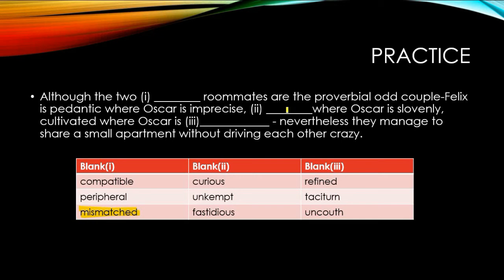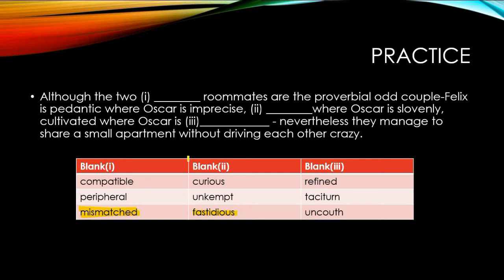So here I'm looking for something positive. Curious is not so positive, and it's not opposite to slovenly. Unkempt is again a negative word, so it cannot be the opposite of slovenly; maybe it's similar to slovenly. Fastidious is very particular and meticulous about details, so I'm looking for a word like this. So for the second blank, this is my answer choice.